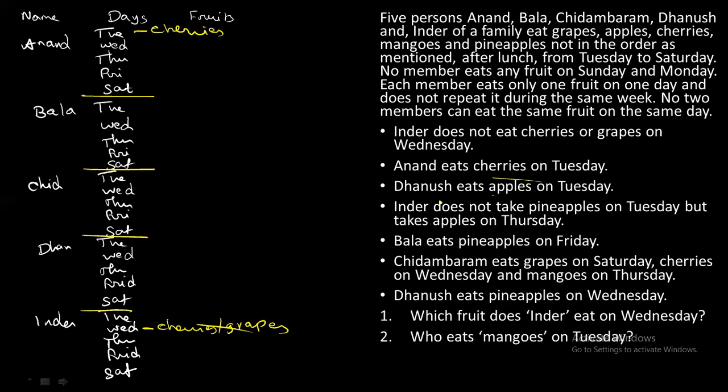Next, Dhanush eats apple on Tuesday. Next, Inder does not take pineapples on Tuesday, so write pineapple, then strike it down. It means he will not eat that. But he takes apple on Thursday. Next, Bala eats pineapple on Friday. So for Friday, write pineapple for Bala.